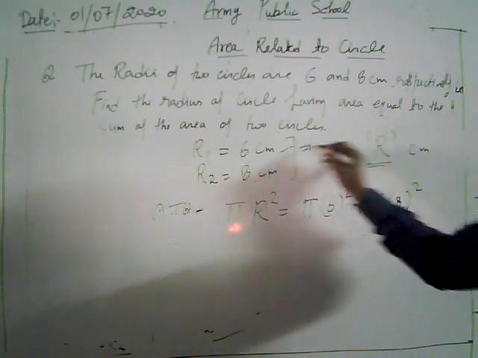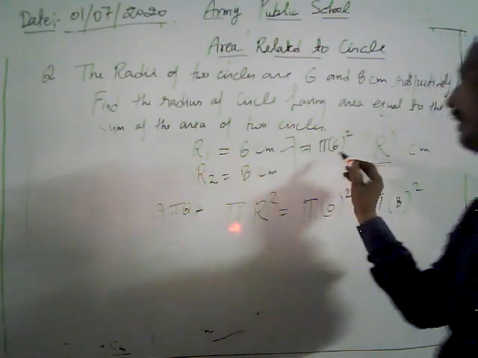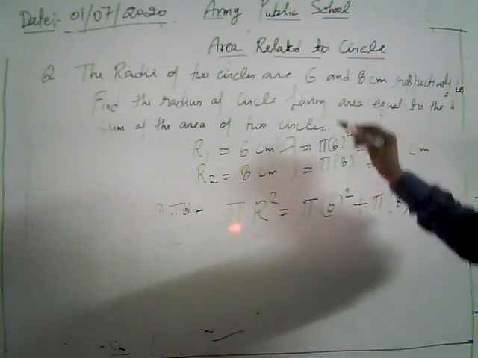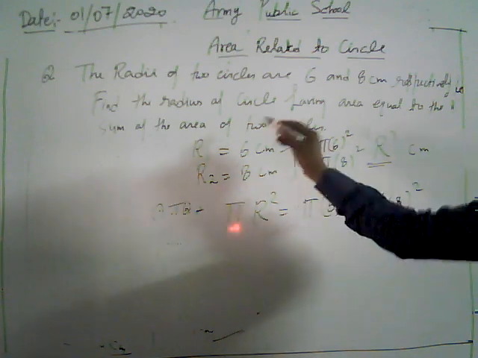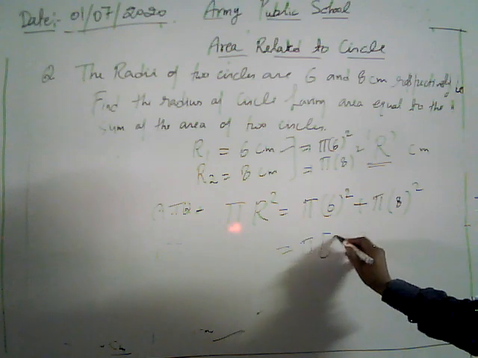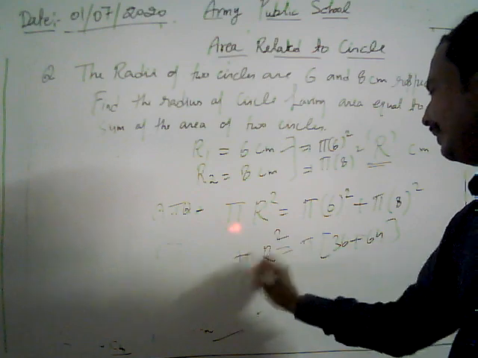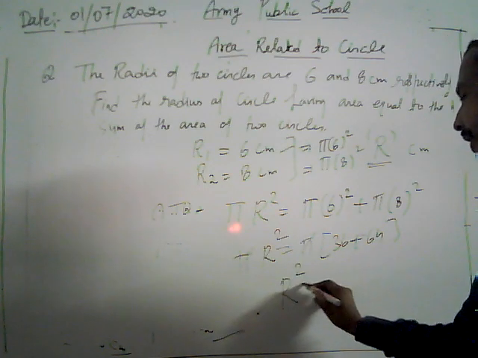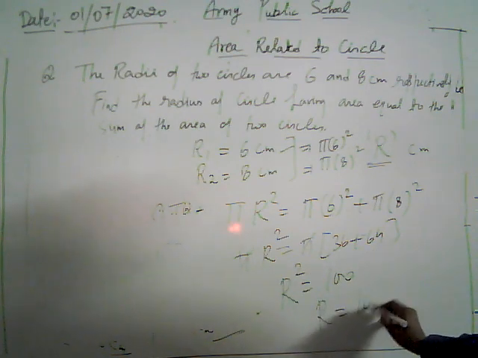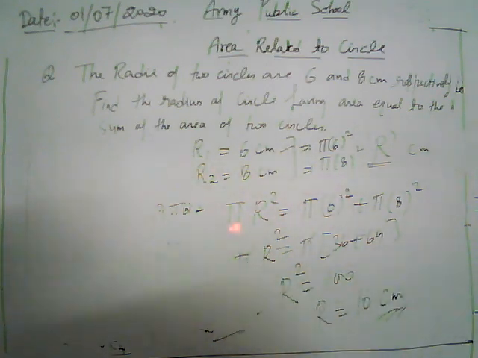What is its area? The area of the circle whose radius is 6 centimeter is given by pi 6 square, and again the area of the circle whose radius is 8 is given by pi 8 square. Now, we have to find the radius of the circle whose area is equal to the sum of the areas of these two circles. Taking pi common out, 36 plus 64. Now we have pi r square. Cancel this pi out. Then r square is 100. Then the value of r is 10 centimeter. We get the value of radius as 10 centimeter.